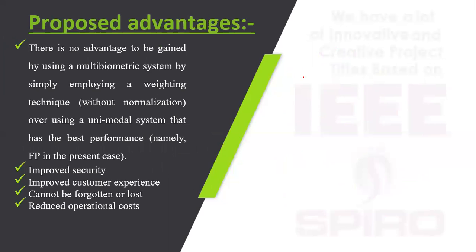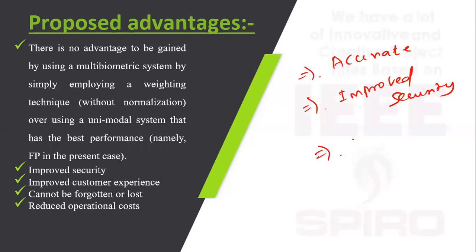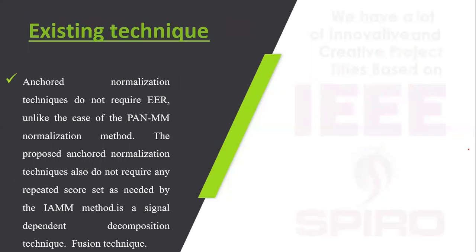The proposed advantages are more accuracy, improved security, and improved customer experience. In the existing model, they used face plus ECG data.